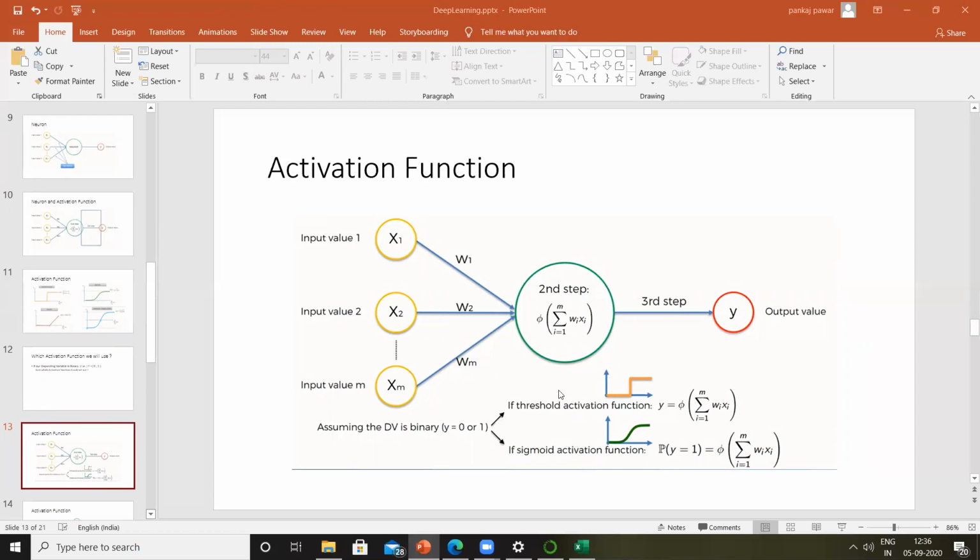Perfect. So you can see here, the same example is pointed out over here. Assuming that our dependent variable, that is y, is binary, which is either 0 or 1, if I use a threshold function, then output y is going to be a function of the addition of all the weightages and x1. Yes, Ashu, that's right. We cannot use hyperbolic because it also gives values between -1 and 0. And in the same example, if we use sigmoidal, then our equation will look like this.